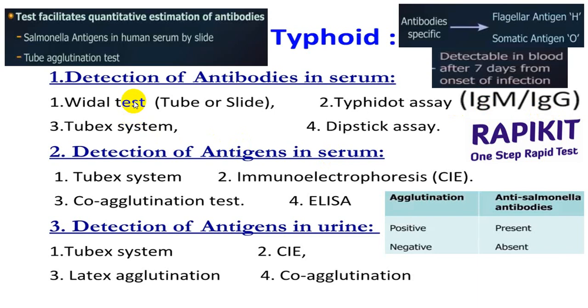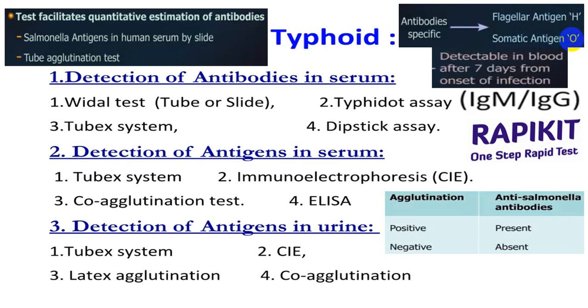But in a Vidal test, you can do it by a tube method or by a slide method, which will be a tube agglutination test or a slide agglutination test, which will help you detect the presence of antibody, which can be flagellar antibody, which is H, or somatic antigen, which is O antibody.